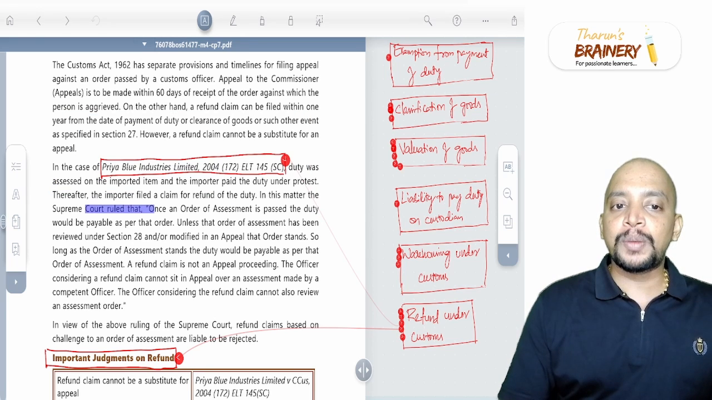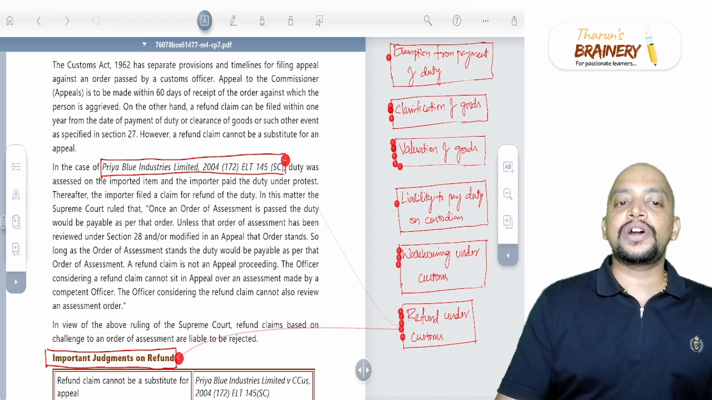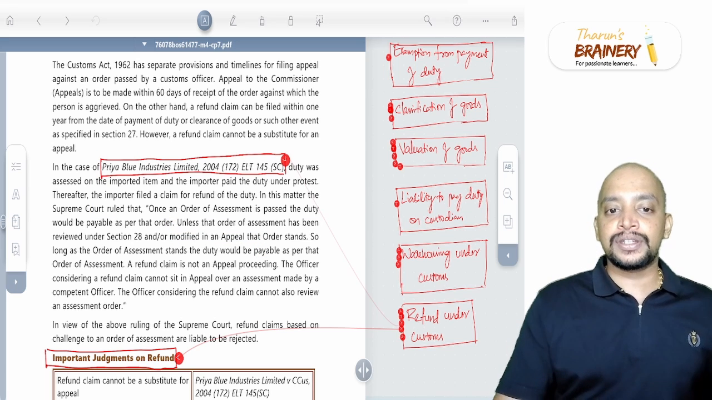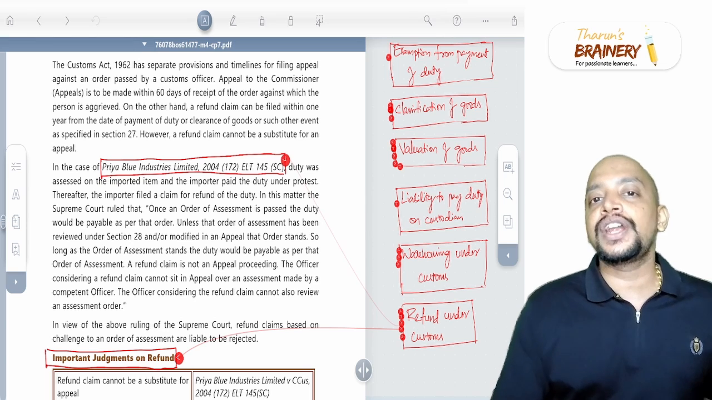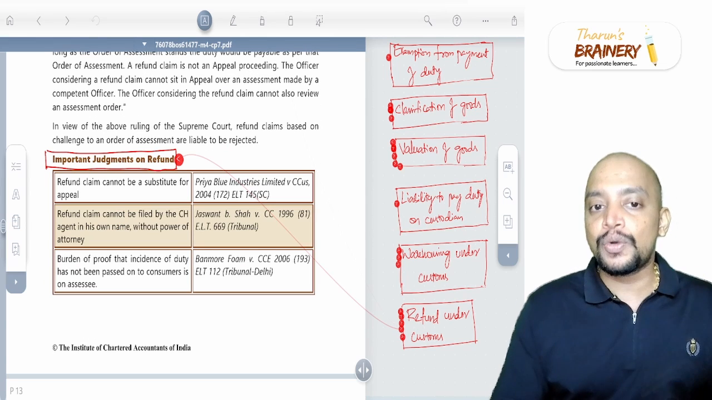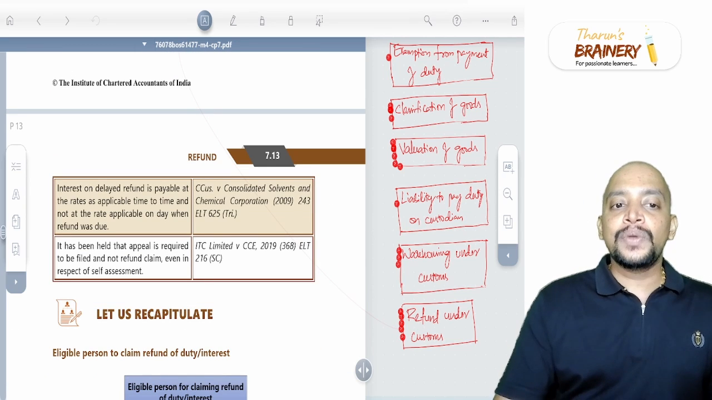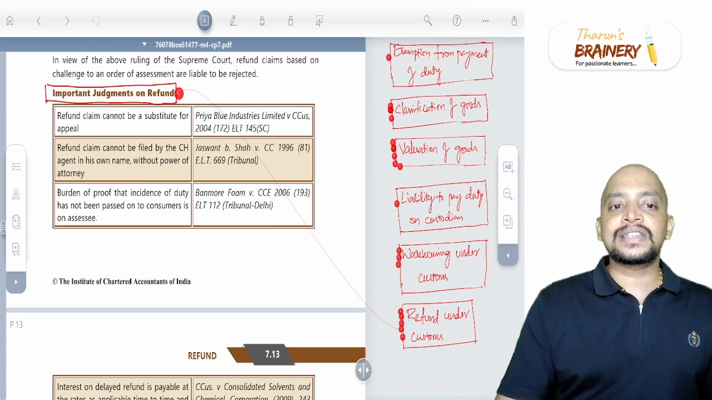In this matter, the Supreme Court ruled that once an order for assessment is passed, then the duty would be payable as per that order. So unless the assessment order has been reviewed in an appeal, you will not be able to fight for this. So refund claim is not an appeal proceeding and refund is not an alternative to appeal. Then some important judgments, and the same issue whatever we have seen in Priya Blue Industries is also held in the ITC Limited case, wherein it has been held that appeal is required to be filed and not a refund claim, even in respect of self-assessment. Then some more cases.